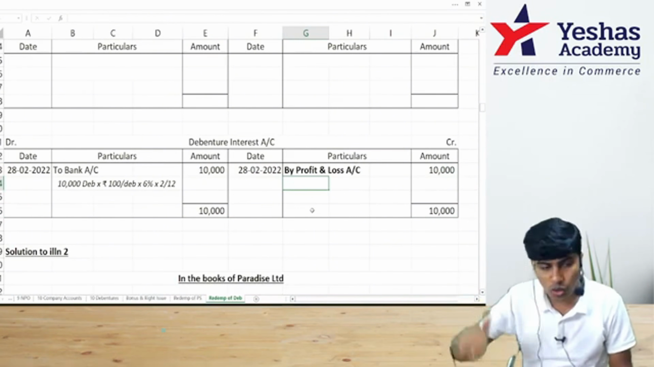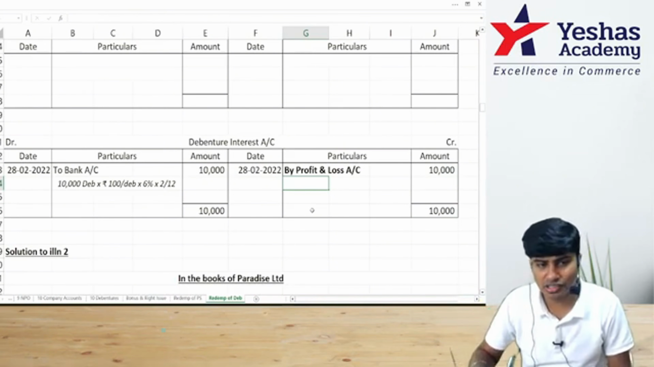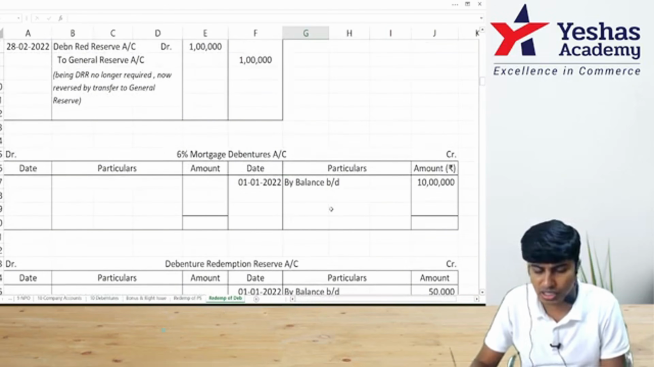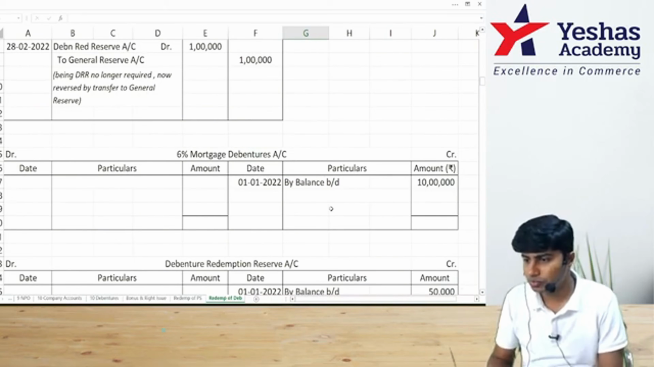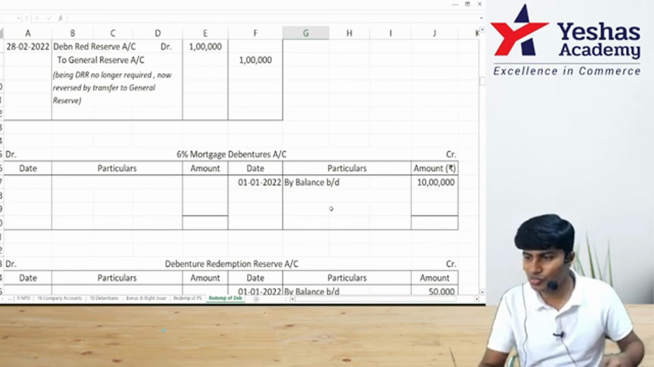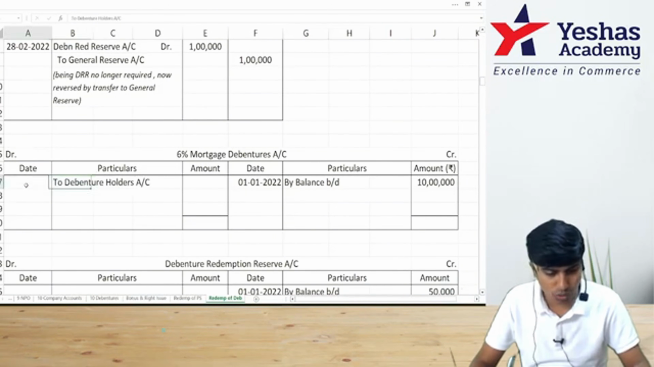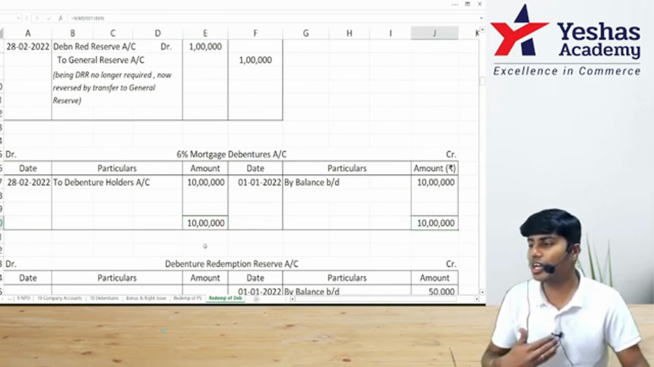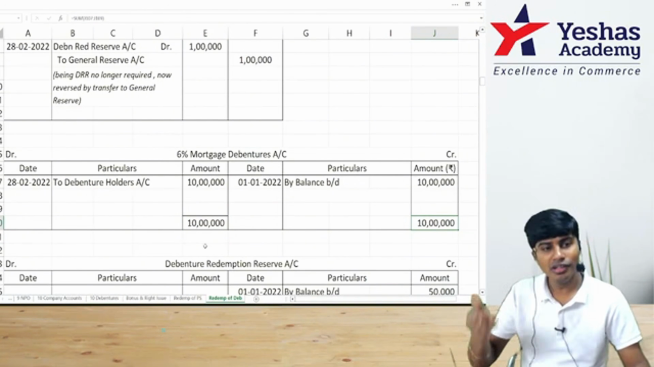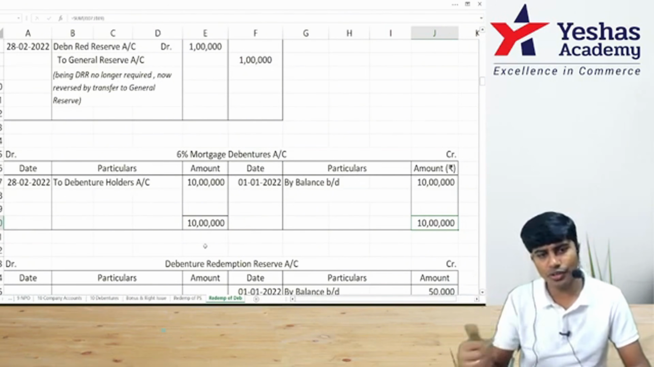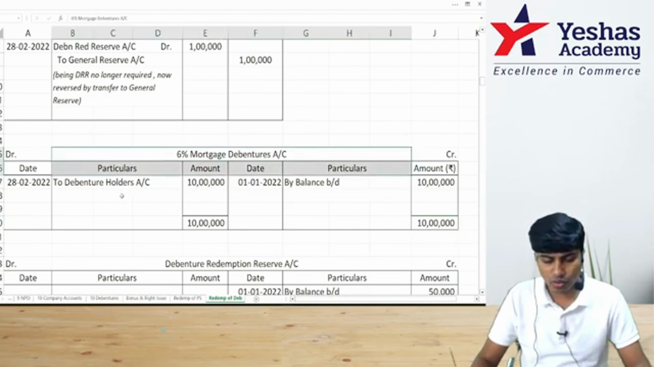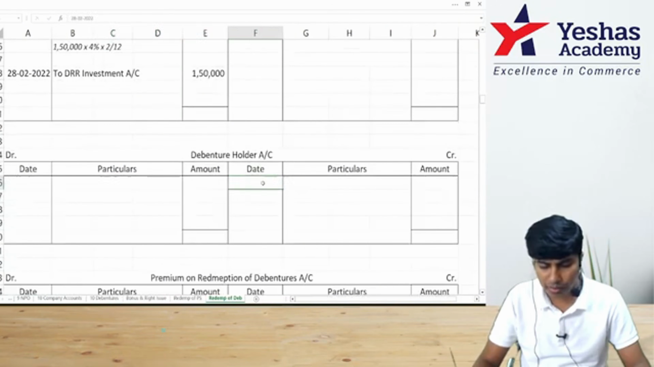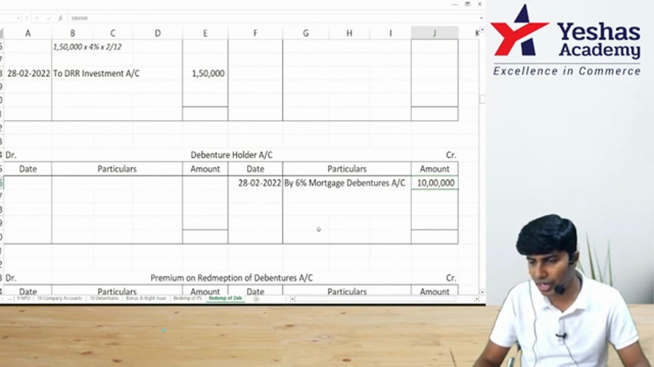Done. Now shall I redeem my debentures? Come to the debenture account. How much is debentures? 10 lakh. This has to become 0. Am I right? So I'll transfer this to debenture holder account. I'll write to debenture holder 10 lakh. This ledger stands closed. I won't straight away write debenture to cash or debenture to bank. No. Debenture to debenture holder to bank. So in debenture account, I've written to debenture holder. In debenture holder account, I'll write by 6% debentures 10 lakh.